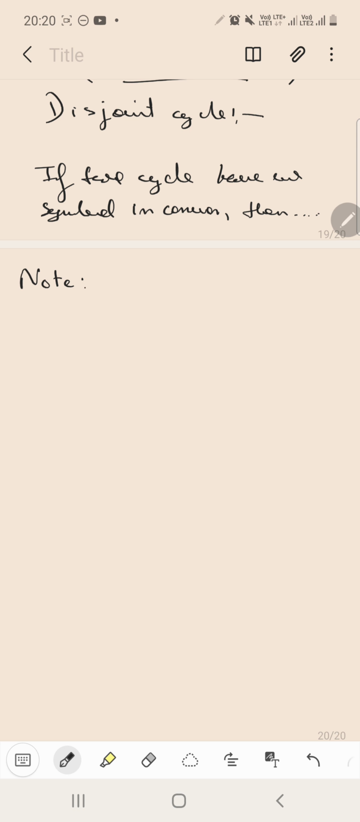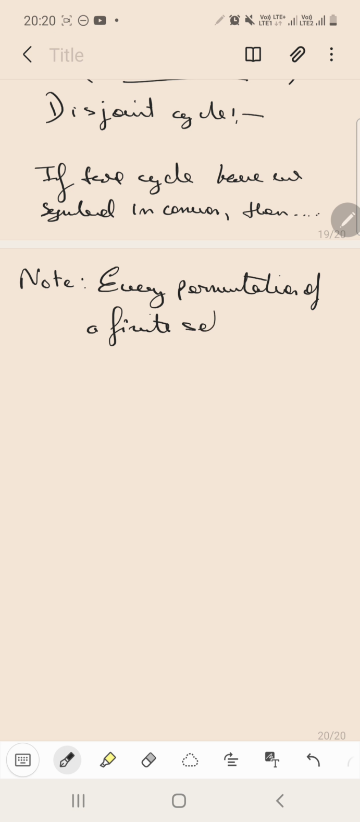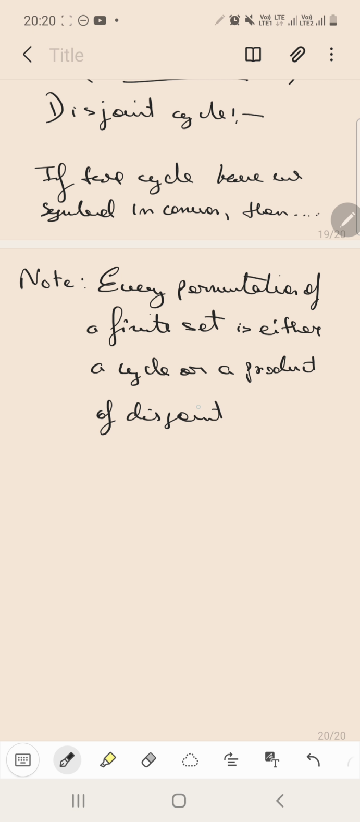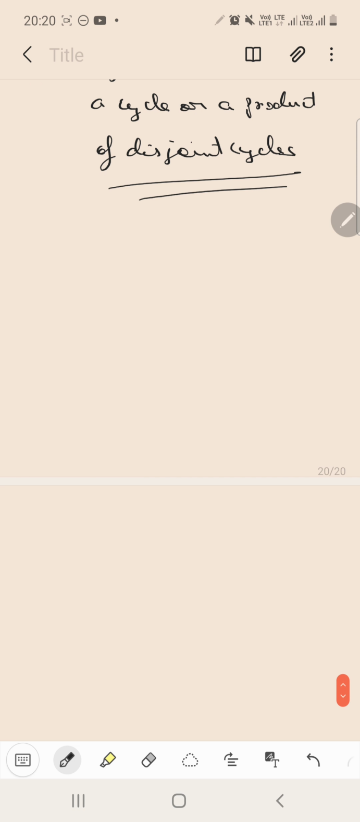What does the note say? Every permutation of a finite set is either a cycle or a product of disjoint cycles. So this is what you have written as a note. Okay, so next we will be talking about transposition.